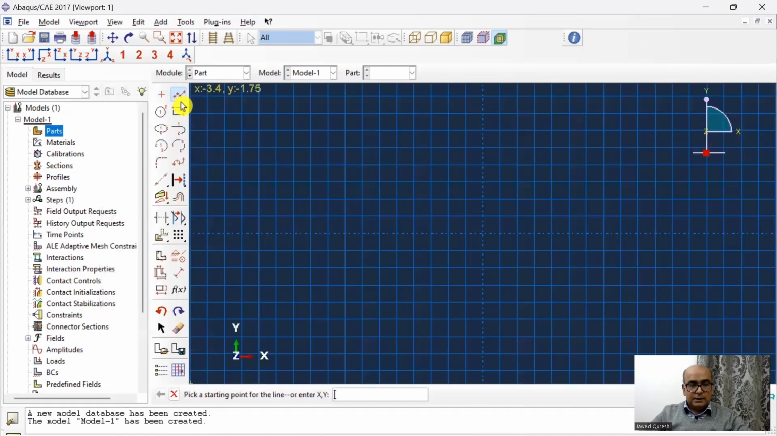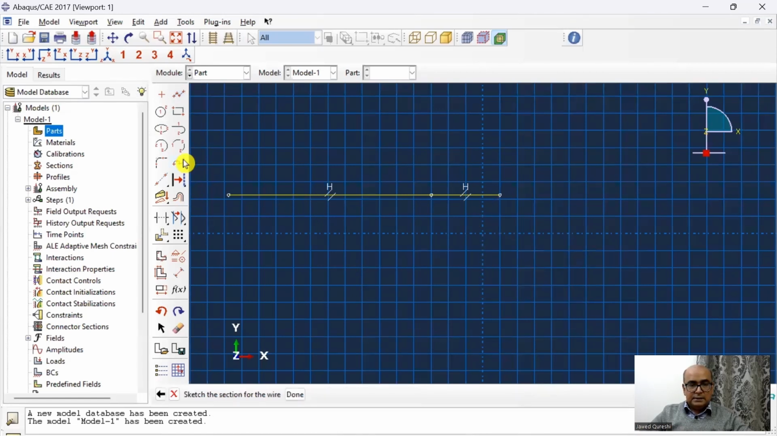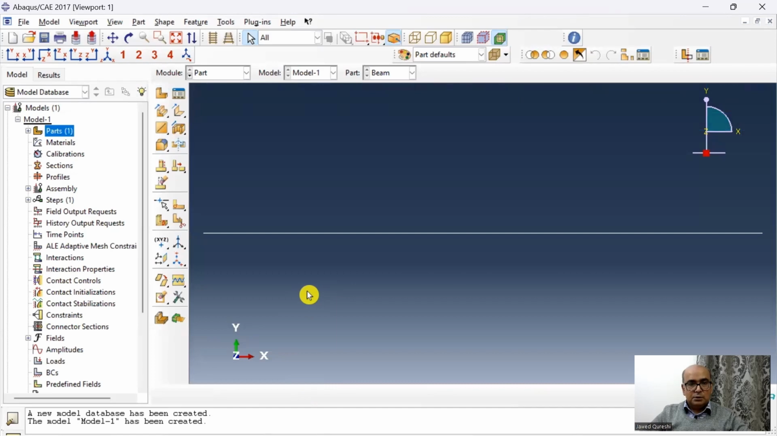So first I will create a line, and then from the same point I will create another line, and the first line is 4 meters. I will dimension it. Click on dimension, 4. The overhang portion is 1 meter. Say 1. And once it's done, click done to finish the model.